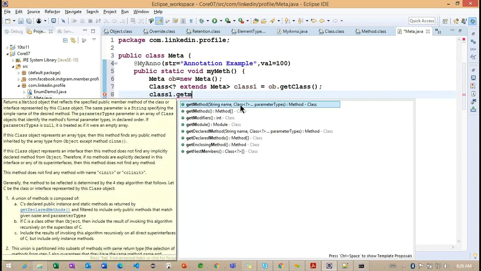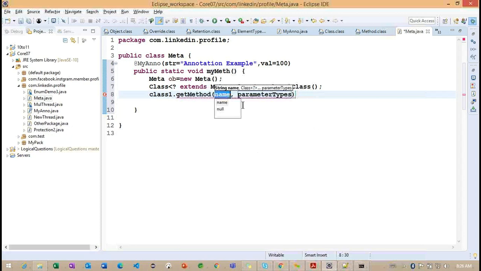Here I am trying to provide the name of the method. If the method is taking any parameters, we can define them like this here. Let me define the method, because we don't have any parameters here. So what is the name of our method? Our method is my method. Here we don't have any parameters, we can close.